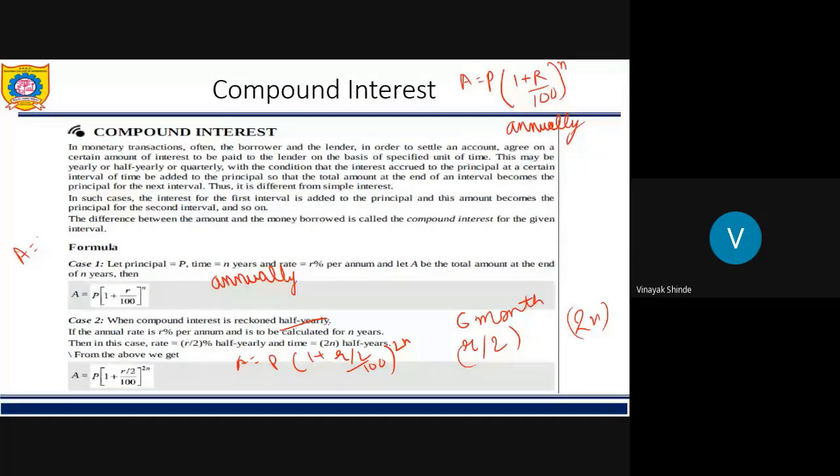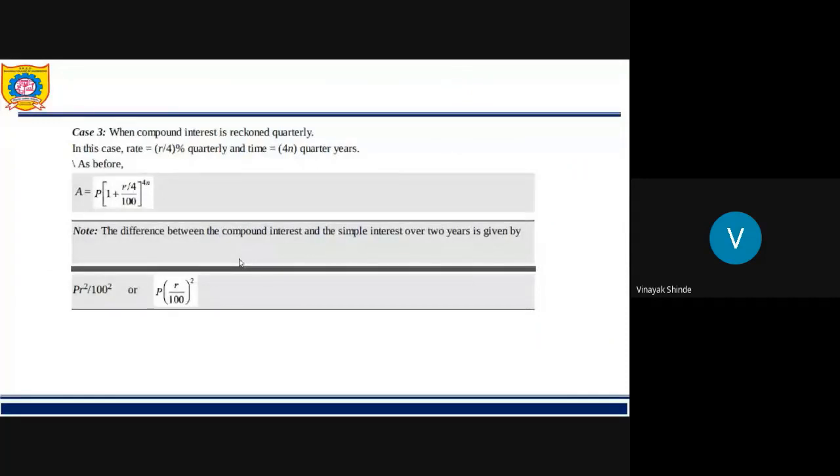So we'll begin with the next formula. We have seen 6 months, but if it is quarterly, that is only 3 months. One fourth of 1 year is 3 months. So for this, we make the rate as r by 4 and time as 4n years. So the amount is equal to P into 1 plus r upon 4 upon 100 raised to 4n. Always remember this.